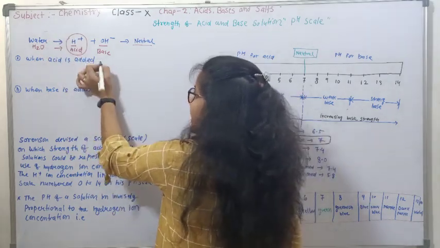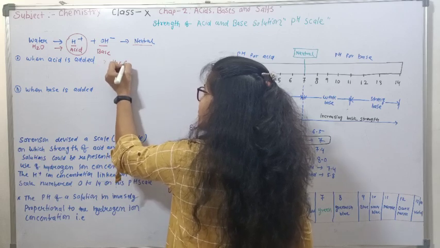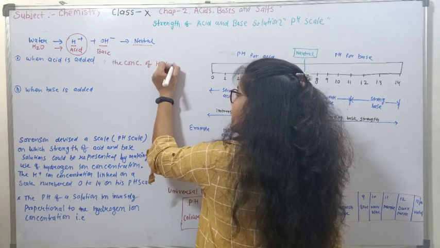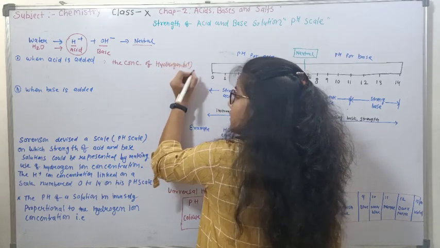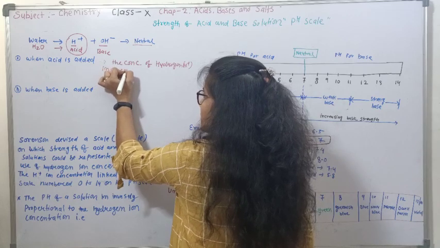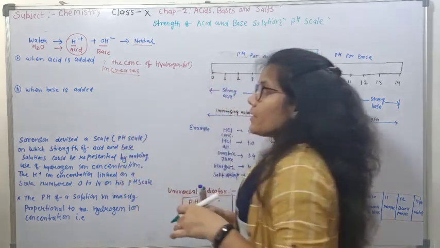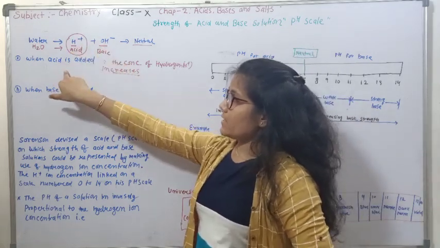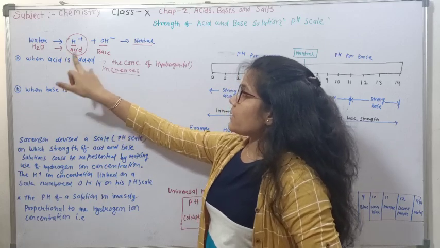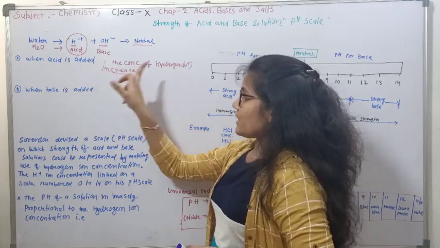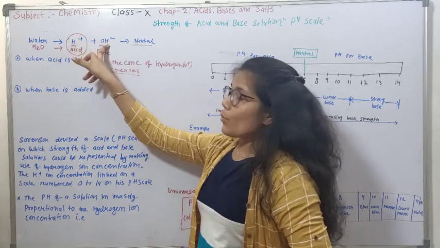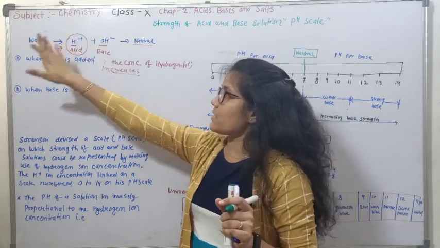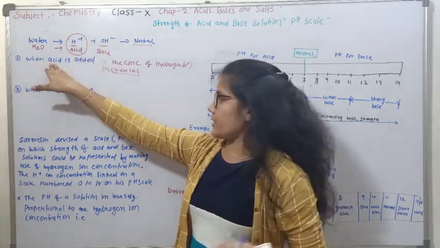So when we add acid to water, the concentration of hydrogen ions, H+ ions, increases. Water has H+ and OH-, and when we add acid, the concentration of H+ ions increases compared to OH- ions.